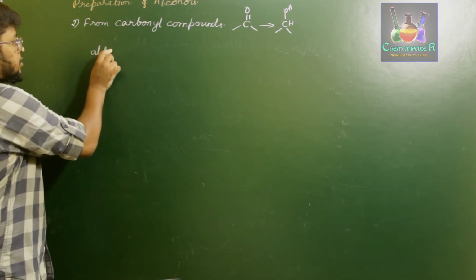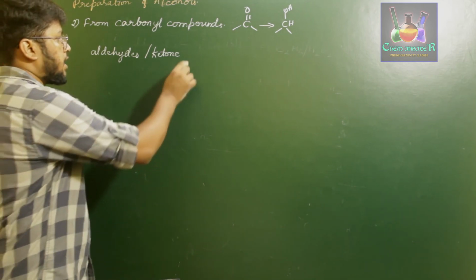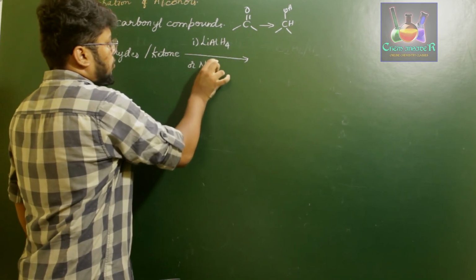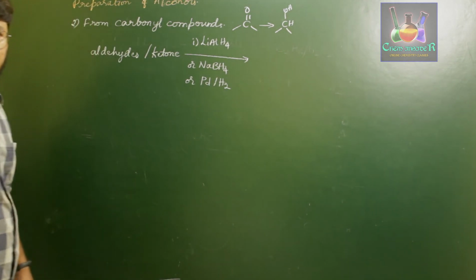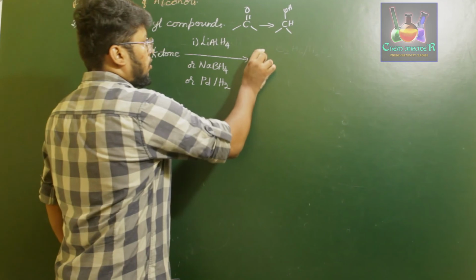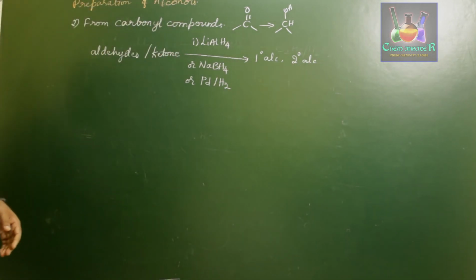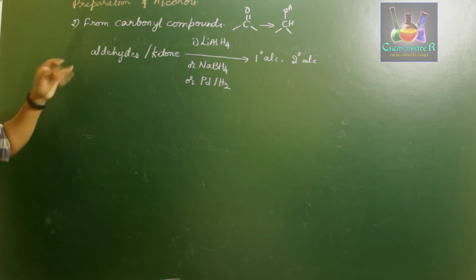When you add hydrogen, that is a reducing process. That is, when you treat aldehydes or ketones with reducing agents such as lithium aluminum hydride or sodium borohydride NaBH4, or you can also use palladium in presence of hydrogen, that is the catalytic hydrogenation reduction process, we prepare the respective primary alcohol, which is obtained from aldehydes, and secondary alcohol, which can be obtained from ketones. Aldehydes give primary alcohol and ketones give secondary alcohol.